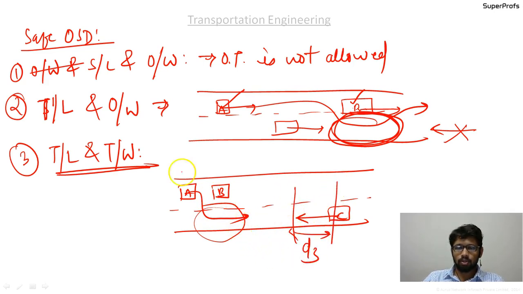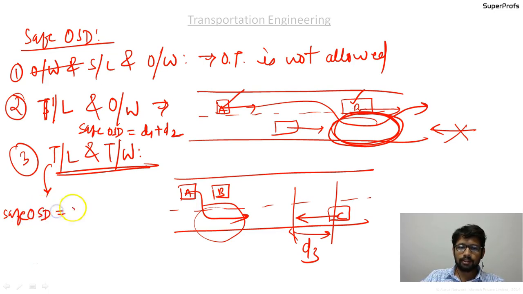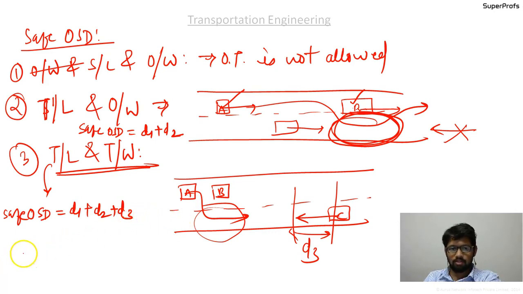In case of a two lane one way road, the safe OSD is given as D1 plus D2 only, since there is no vehicle coming from the front side. And in case of a two lane two way road, safe OSD is given as D1 plus D2 plus D3. So I hope it is clear to you.